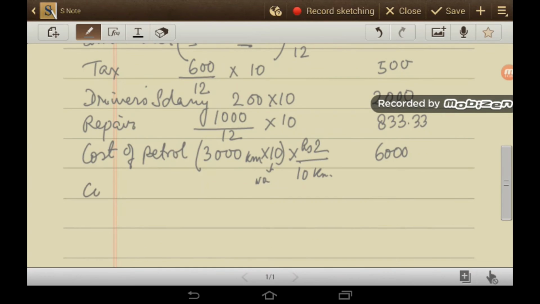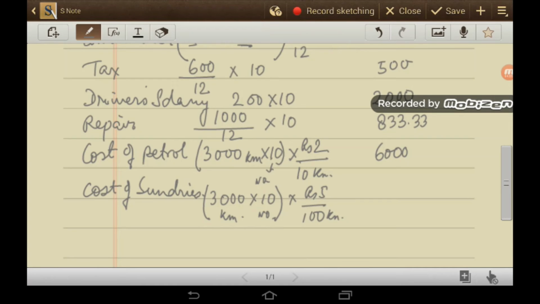Next item is cost of sundries. Similarly, there are 3000 kilometer, one taxi is running. So the number of taxis is 10, and this rate is rupees 5 per 100 kilometer. So this is 1500. So total monthly cost of 10 taxis is 16,966.66.